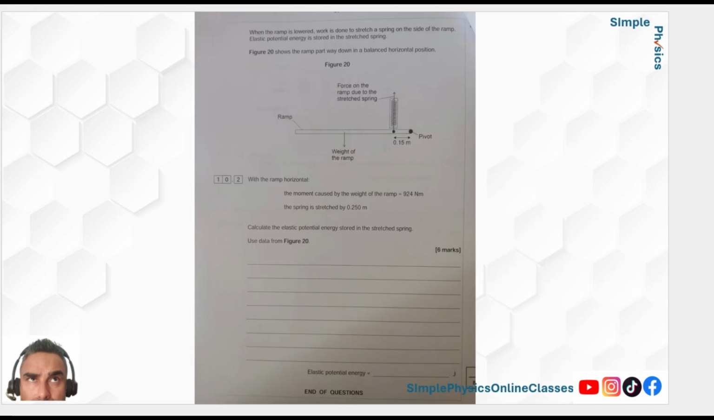So next question looks like, as soon as you see a pivot, okay, I'm thinking moments. All right, so what have we got? Let's read the question. When the ramp is lowered, work is done to stretch a spring on the side of the ramp. Elastic potential energy. As soon as you see elastic potential energy, E is equal to a half k e squared. That's on your formula sheet anyway, so you don't have to worry about that. But as soon as you see buzzwords, you've got to think what formulas spring to mind.